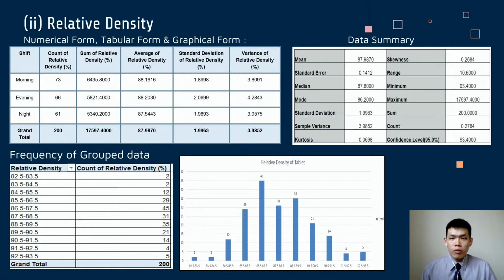The frequency of grouped data with the interval of 1% is used to plot a histogram, and the histogram shows a similar shape to the normal distribution graph.